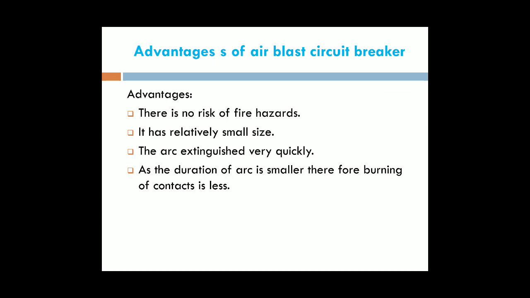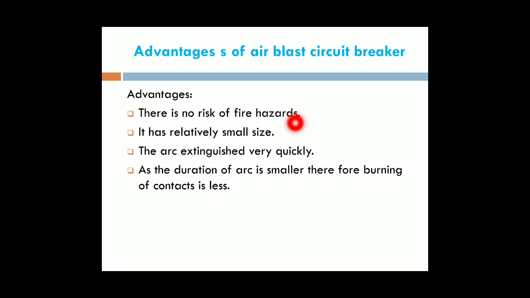Okay. Next, coming to the advantages of the air blast circuit breakers, there is no risk of fire hazards, because in this we are not using any oil. Due to oil only we obtain the fire hazards. In oil circuit breakers, as I explained in the previous video lecture, we use some quantity of oil for arc quenching.